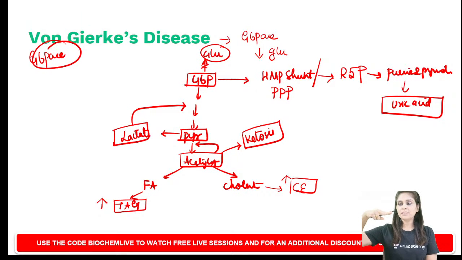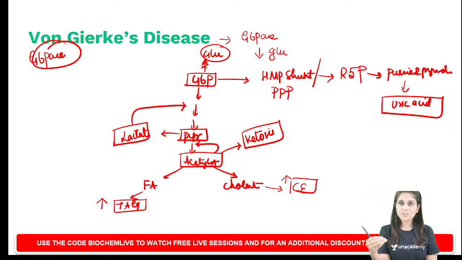When glucose 6 phosphatase is defective, blood glucose decreases, so obviously it presents as hypoglycemia. And additionally, what will you find? Excess glucose 6 phosphate gets into glycolysis and forms pyruvate. Pyruvate gets converted to acetyl-CoA. Acetyl-CoA is used for fatty acid and cholesterol synthesis. Excess fatty acid will be stored as triacylglycerol. Excess cholesterol will be stored as cholesterol ester. So the child, the neonate, will present with hypoglycemia, hypertriglyceridemia, hypercholesterolemia. Acetyl-CoA accumulates and causes ketosis.